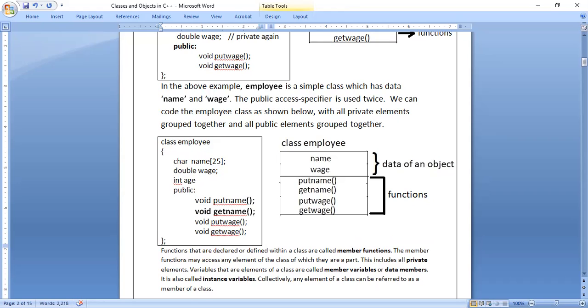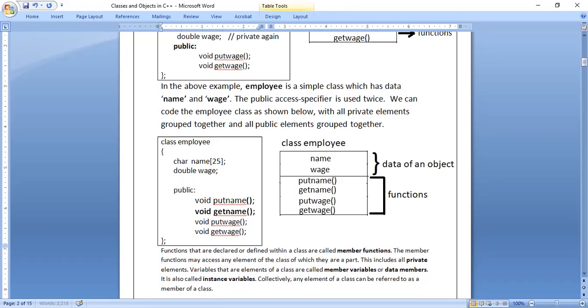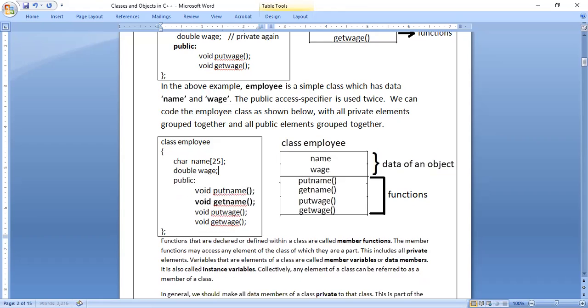And if you're using int only, if I say int a, and I want to make it an array, use square brackets. So whenever you are making data an array, use a square bracket. Otherwise, not required. Okay. So in this way, you have to identify which is data and which is functions. Wherever you come across an opening parenthesis and a closing parenthesis, that is nothing but a function.